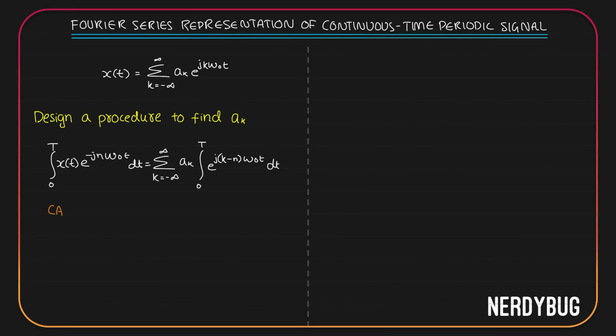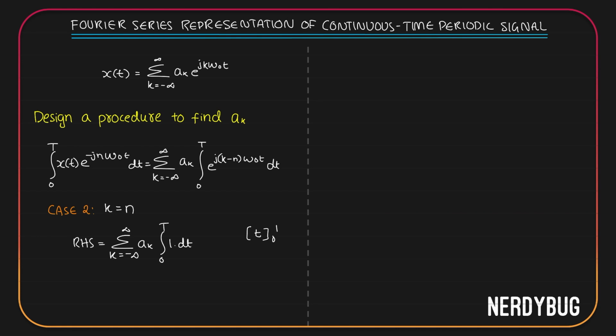Let's now take the second case, case 2, where k is equal to n. If k is equal to n, then the RHS becomes summation from k equals minus infinity to infinity ak integral from 0 to T e raised to j k minus n. K is equal to n, so k minus n is 0. We get e raised to 0, which is just 1 dt. Integral 1 dt is t.